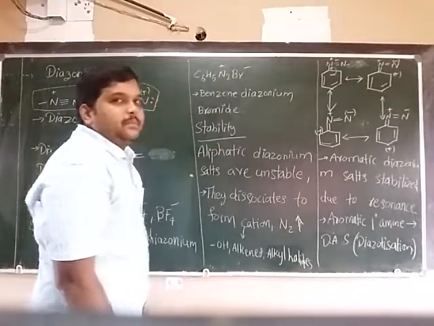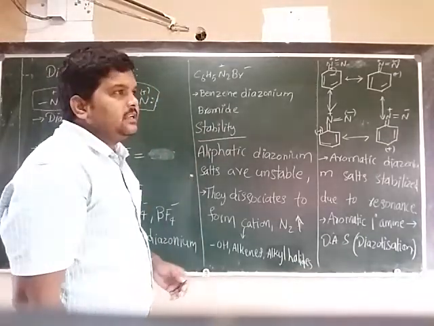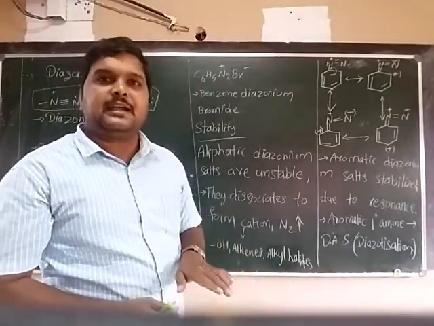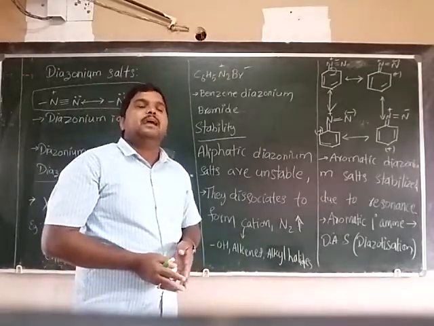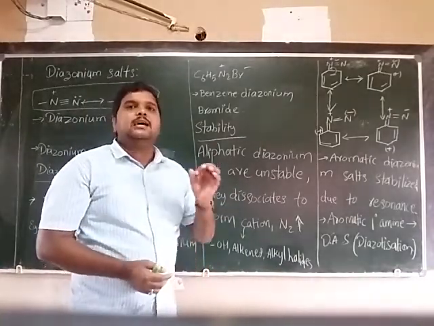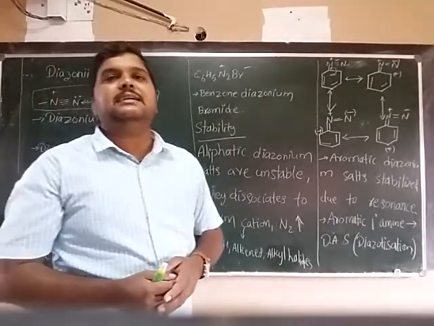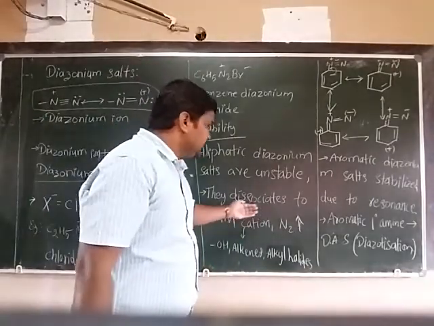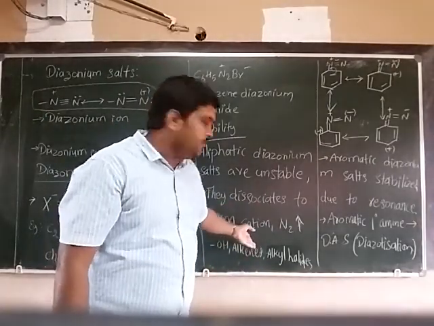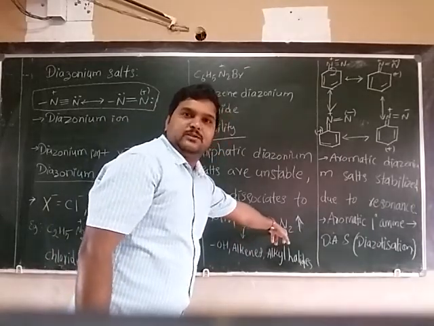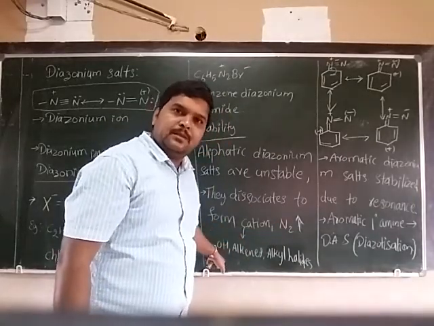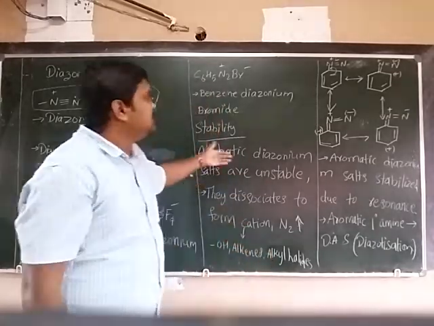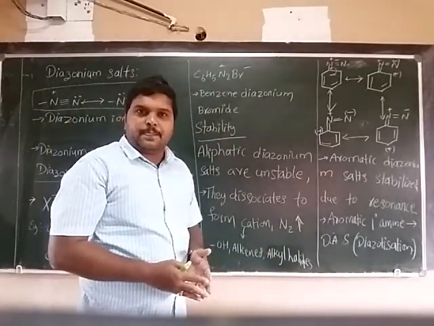Now, the stability. Generally, two types of diazonium salts we have seen: one is aliphatic, another is aromatic. Aliphatic diazonium salts are unstable.